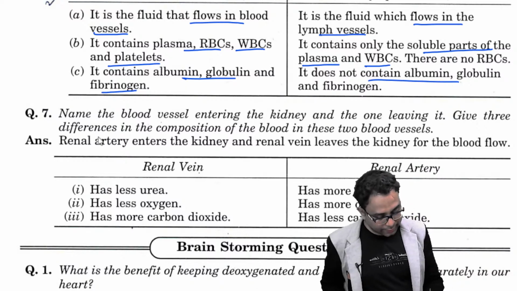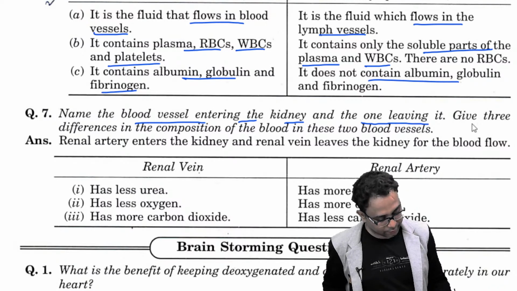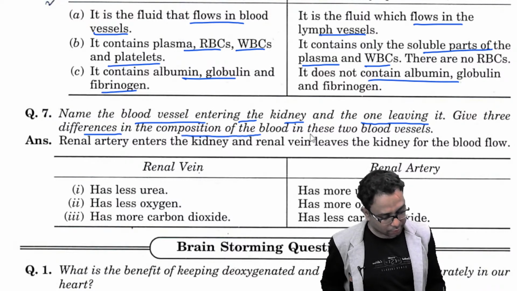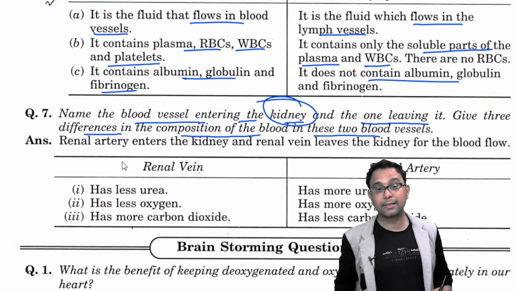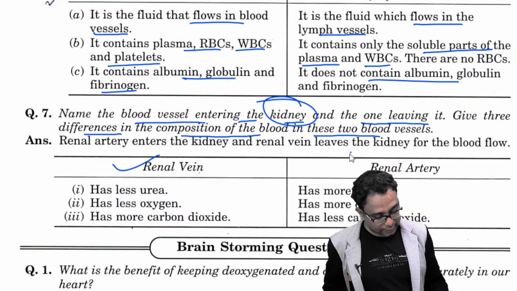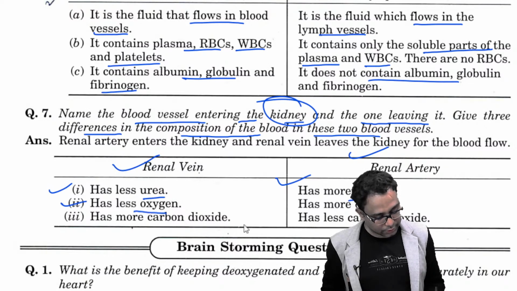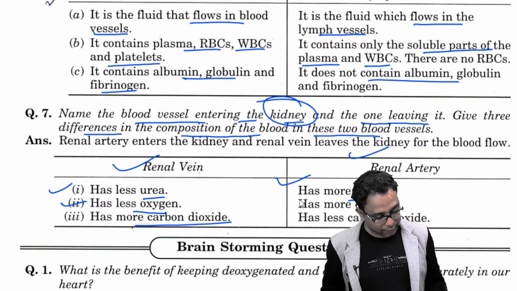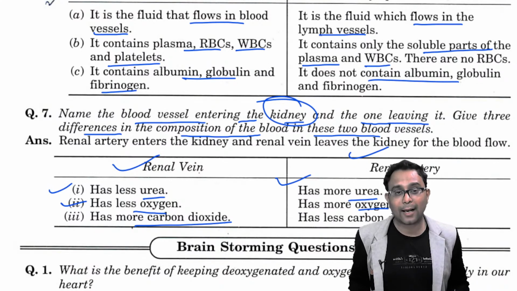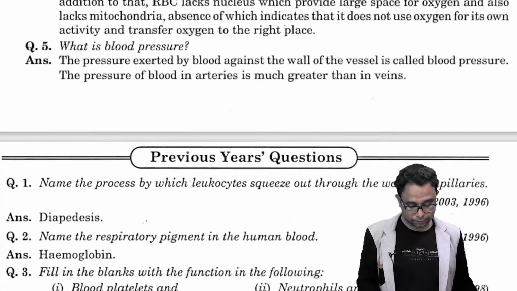Next important question, name the blood vessels entering the kidney and the one leaving it. Give three differences in the composition of the blood in these two blood vessels. One is the kidney related, that means the renal vein and renal artery. The renal vein has less urea, and the renal artery has more urea. The renal vein has less oxygen, and the renal artery has more oxygen. More carbon dioxide is there in the renal vein. On the other hand, the renal artery has less carbon dioxide. This is the most important difference also.